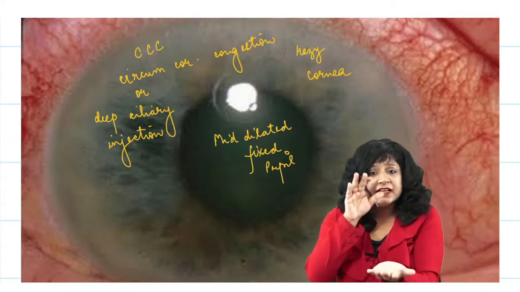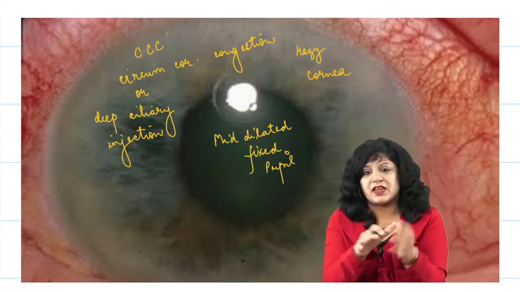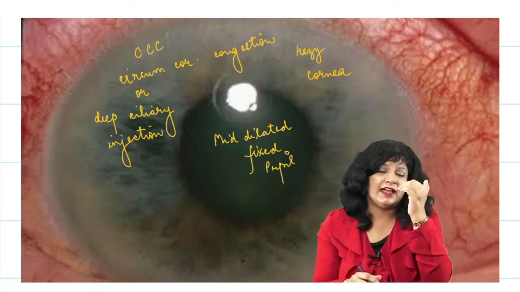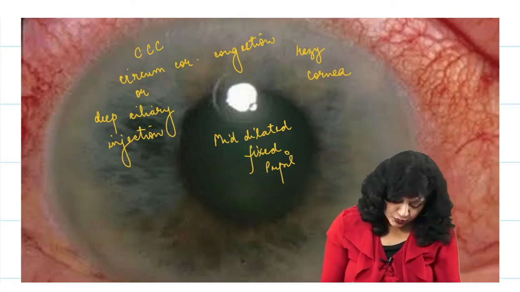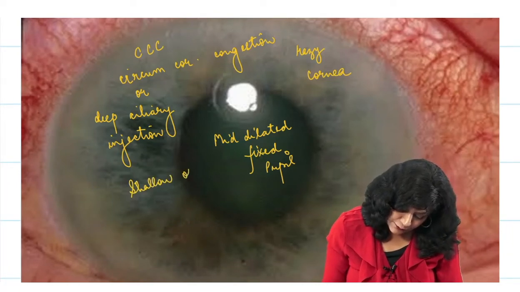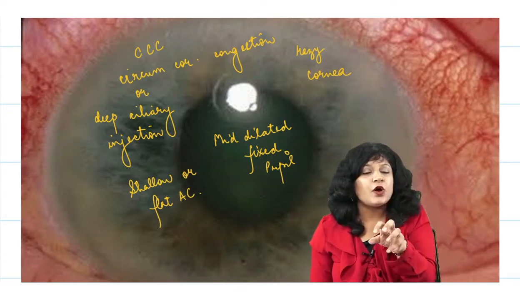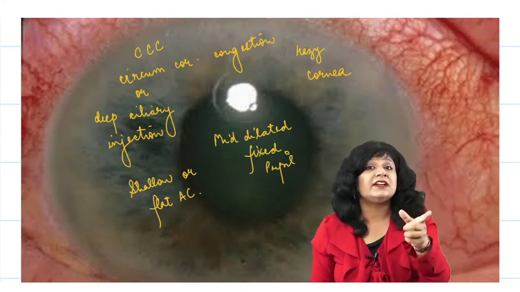And can you see a lot of flattening of the anterior chamber is there. You hardly can see any distance between the two. So we have got the shallow or flat anterior chamber. So this means now you have got broadly what is the diagnosis.